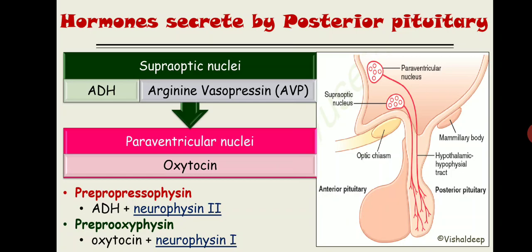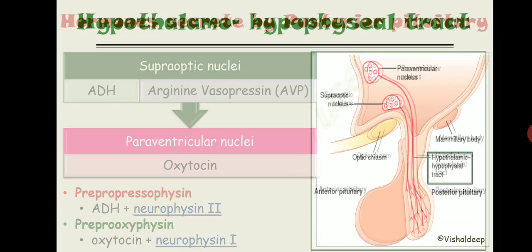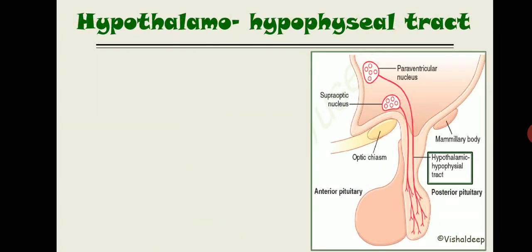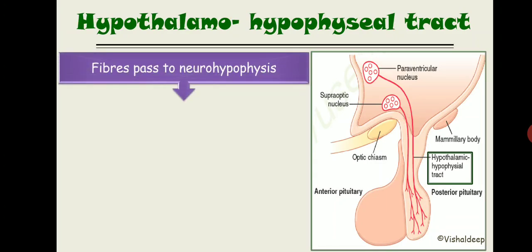Now the paraventricular nuclei and supraoptic nuclei send their axons downward to the posterior pituitary and make a tract, known as the hypothalamo-hypophyseal tract. Fibers pass to the neurohypophysis from the hypothalamus and form a series of dilated terminals.